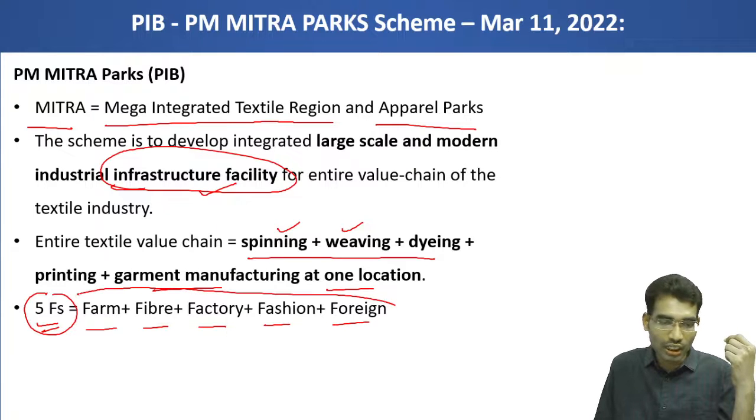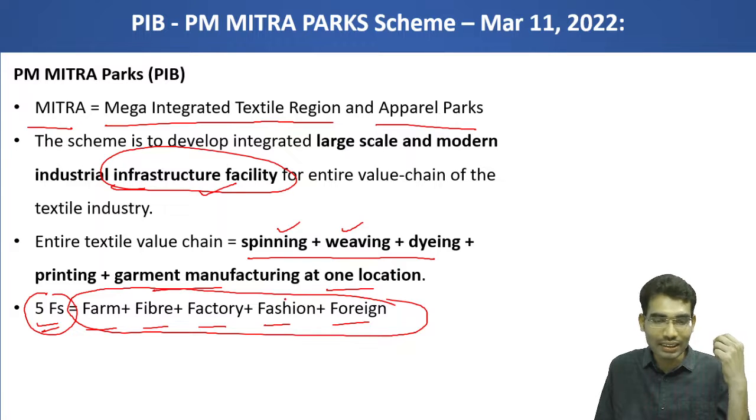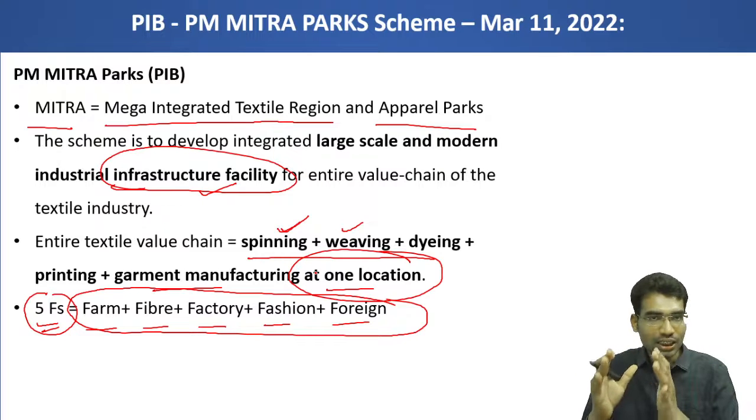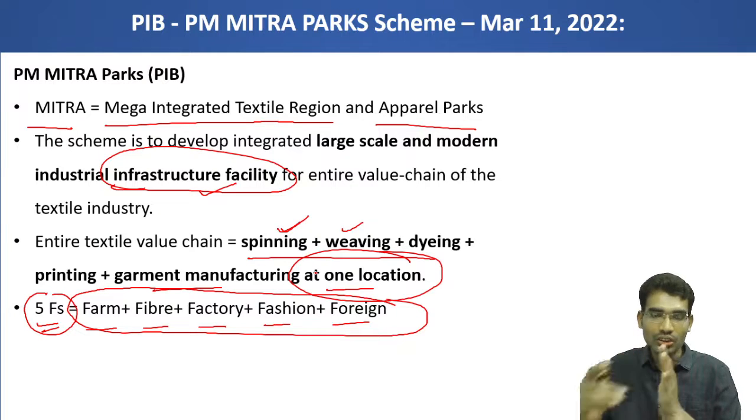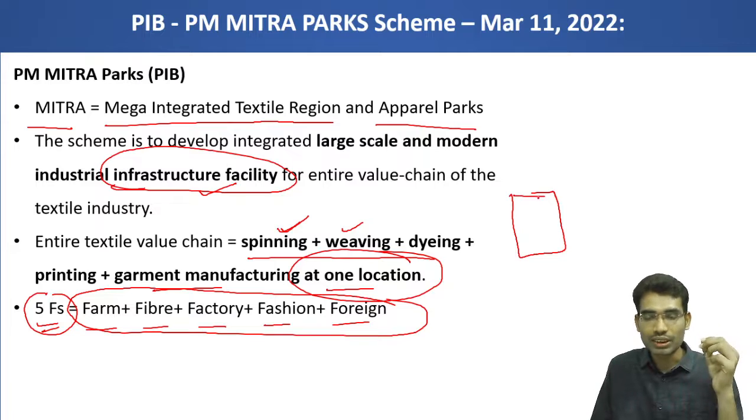In order to realize this dream, this mega PM MITRA Park is created, and the ultimate aim is to do all these activities for the final product like spinning, weaving, dyeing, printing and garment manufacturing at one location, so that transportation charges can be reduced, it becomes competitive in the world market, and it will create employment opportunities directly and indirectly as well.